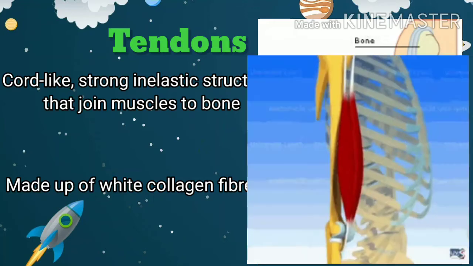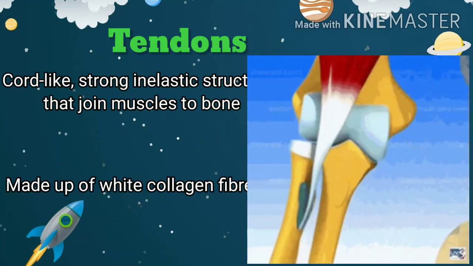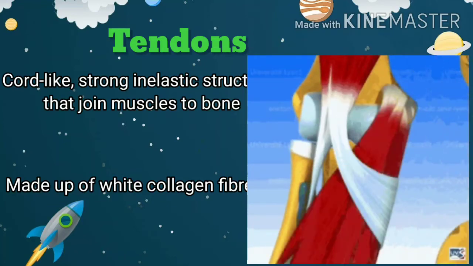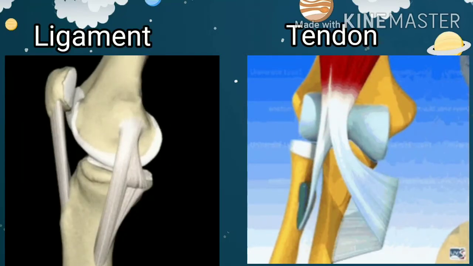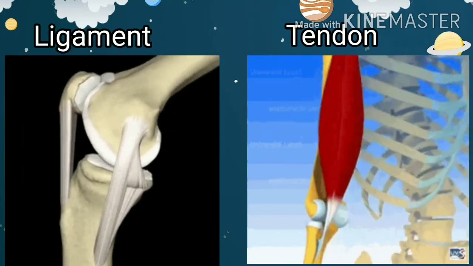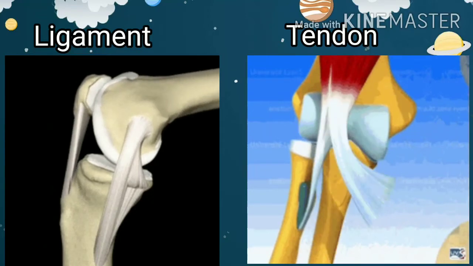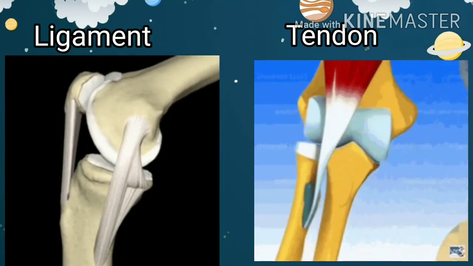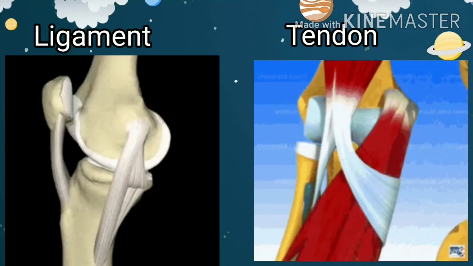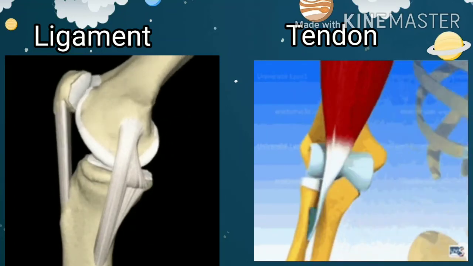Remember children, the difference between ligaments and tendons is that ligaments join one bone to another while tendons join muscles to bones. Ligaments are made up of yellow elastin fibers and tendons are made up of white collagen fibers.